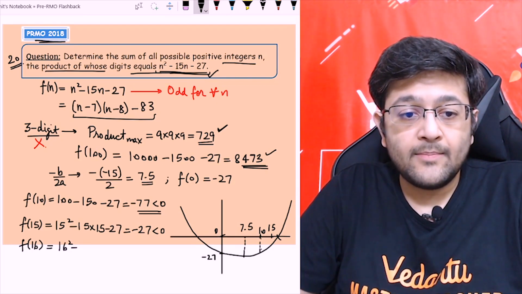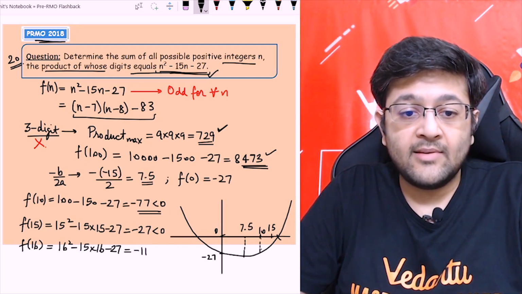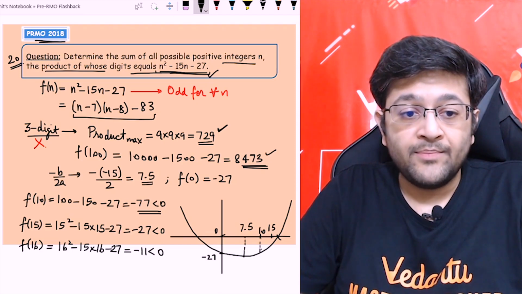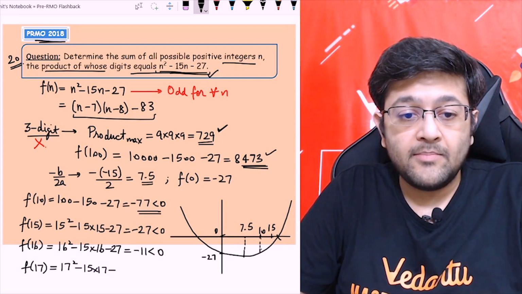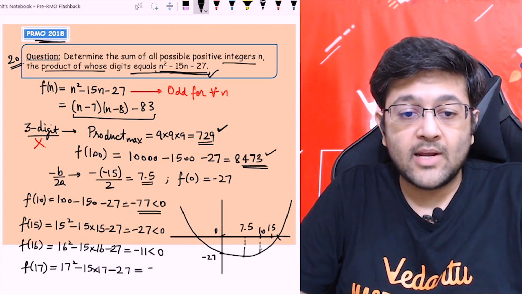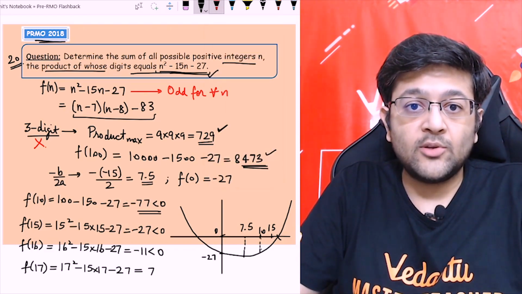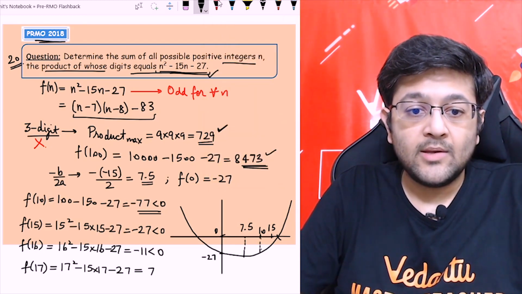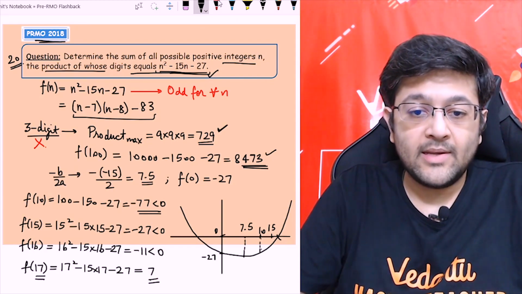So 16 square minus 15 into 16 minus 27. This will result in 16 minus 27, that is minus 11. So again, we are getting closer. Now f of 17 will be 17 square minus 15 into 17 minus 27. If you solve it, this will come out to be 7. That is an important value, because it is satisfying the criteria for n equal to 17. Let's see on the next slide.